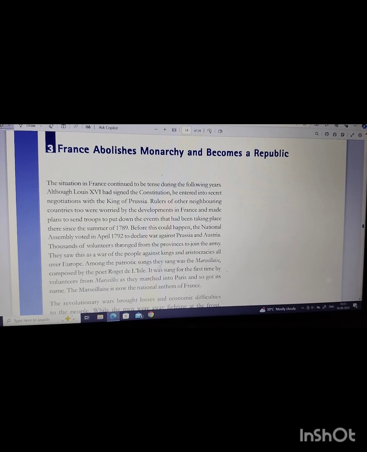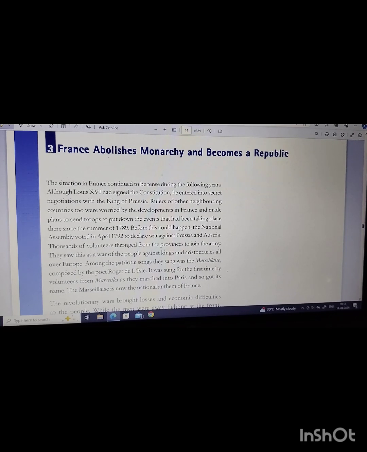Before this could happen, the National Assembly voted in April 1792 to declare war against Prussia and Austria. Thousands of volunteers thronged from the provinces to join the army. They saw this as a war of the people against kings and aristocracies all over Europe.